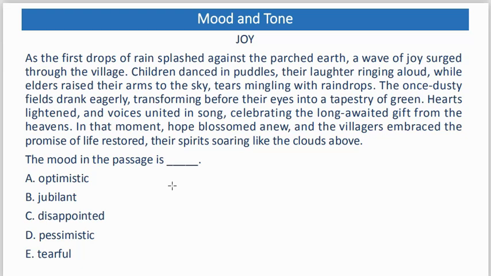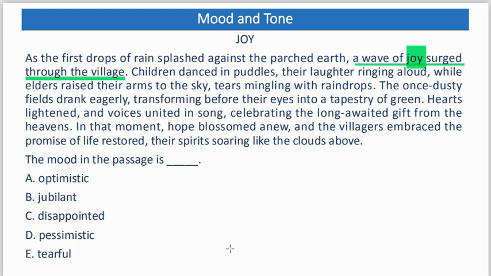Look at this expression: a wave of joy surged through the village. Underline that word, joy. Now in the options, is there anything like joy? Optimistic, jubilant, disappointed, pessimistic, tearful. Sometimes when a word becomes obvious in the passage, that word will not show up in the options, because that will make it too simple for you. Instead, there will be some other word that is synonymous with the word used in the passage. So, of course, there cannot be something like joy or joyful in our options because the word joy has been mentioned in the passage. But let's hold on to that particular word.